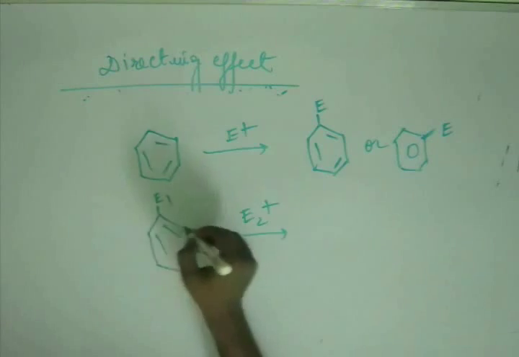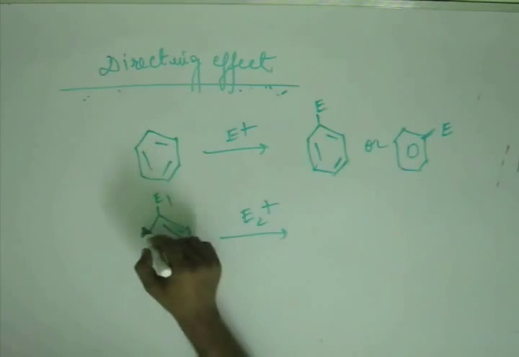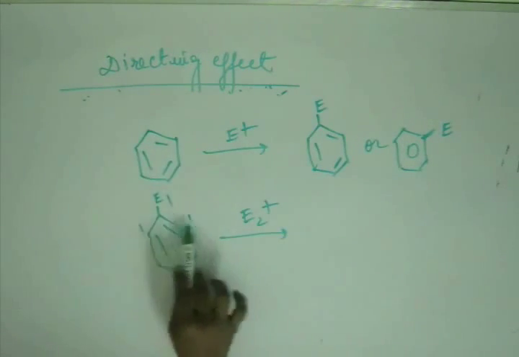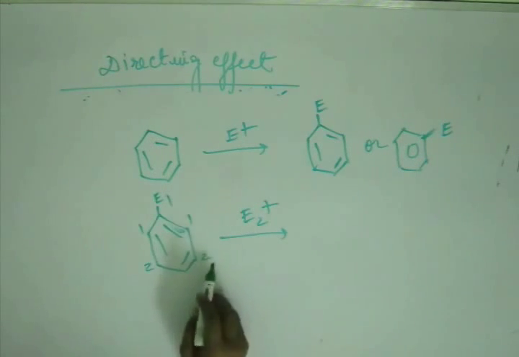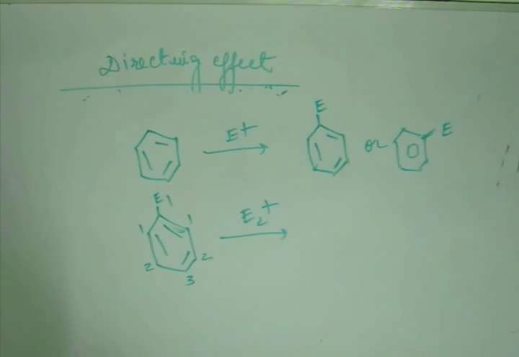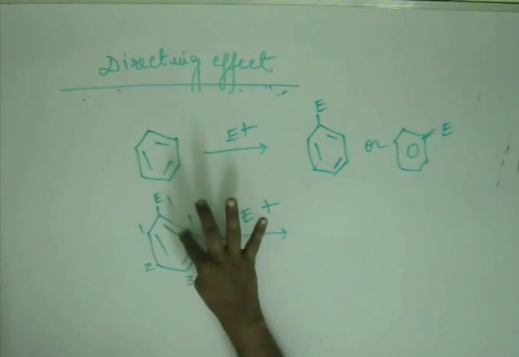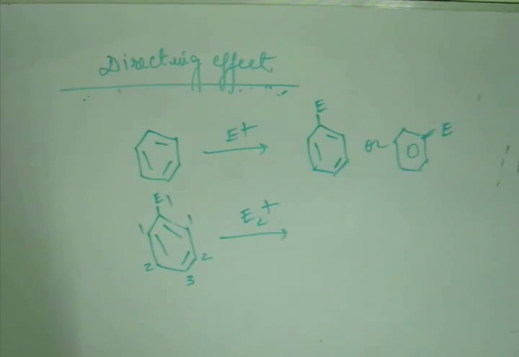Now there are three kinds of carbon atoms. 1 and 1, these two atoms are the same with respect to the electrophile. 2 and 2, these two are again the same. And 3. Three different sites, and it can go to any of the three, and they are not equiprobable, they are not equally likely. So here we have to reason, we have to study, we have to give logic, we have to give a scientific basis for where E2 will go.